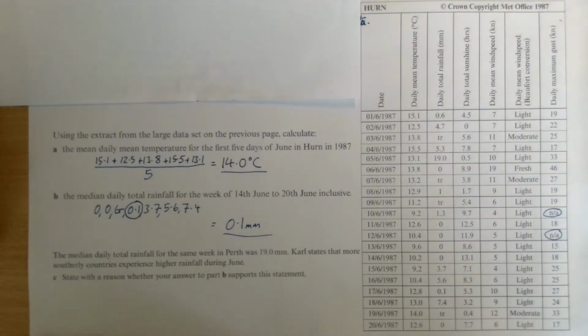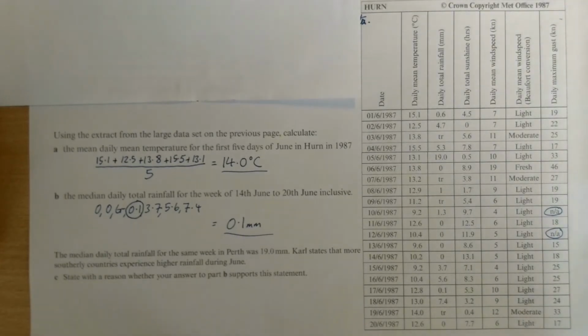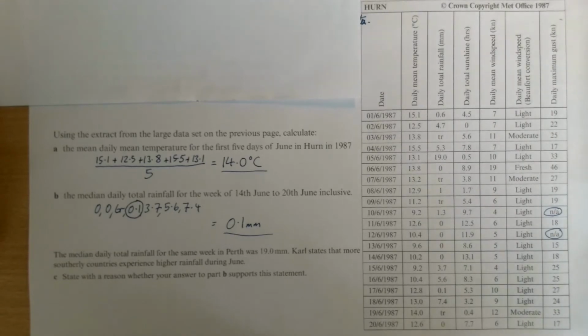Right, lastly, the median rainfall for the same week in Perth was 19.0. Carl states that more southerly countries experience higher rainfall during June. So what you need to be saying there is, although that's true, that Perth is more southerly and it has experienced more rainfall than Herne, this is only a sample of 1. So that's not a big enough sample to support the statement.